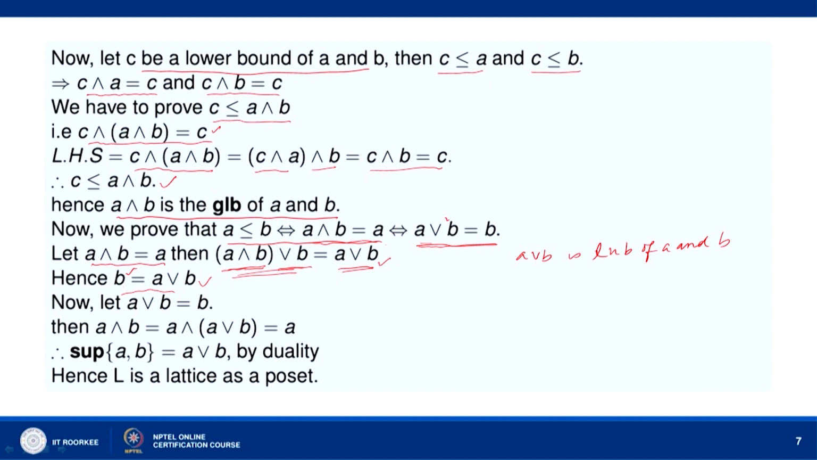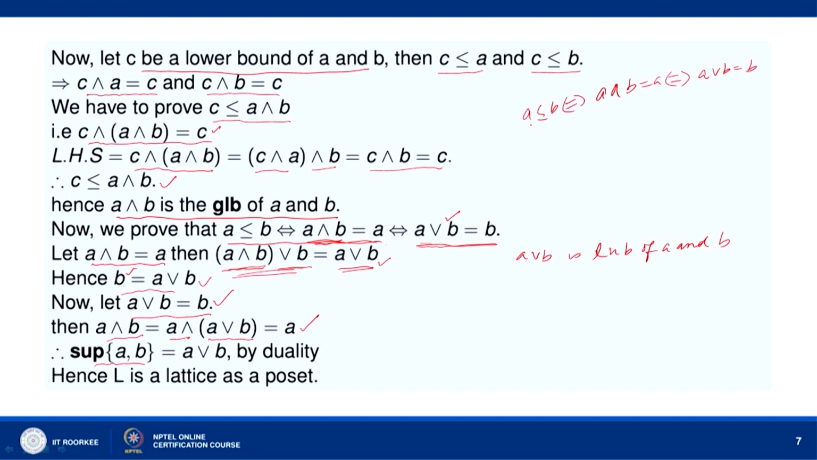Now, let us consider A join B equal to B, and prove the converse. A join B equal to B, then we have to show that A meet B equal to A. So A meet B equal to A meet (A join B), but again we use the absorption law and this becomes A. So A meet B equal to A if and only if A join B equal to B. And also A precedes B if and only if this.